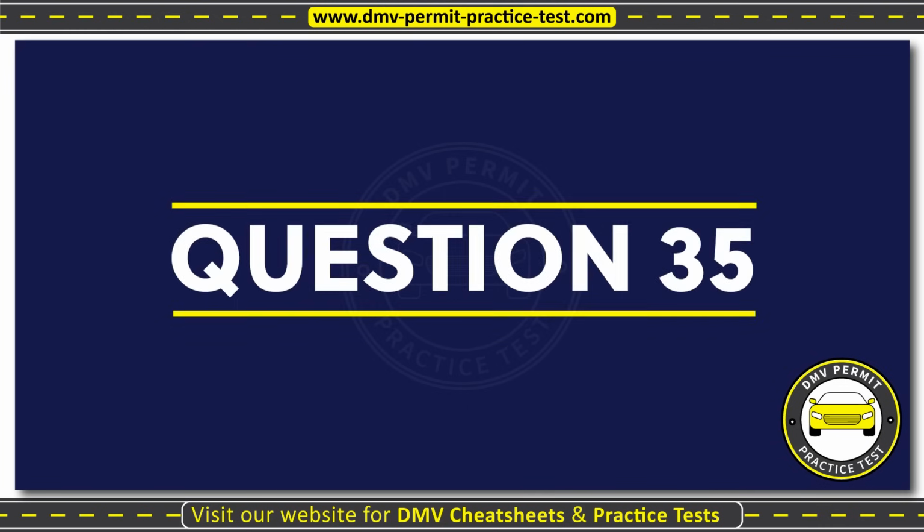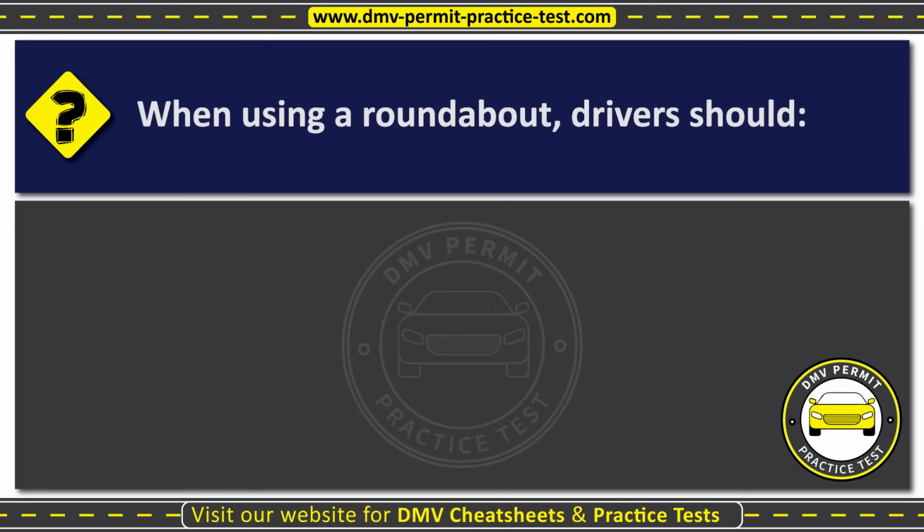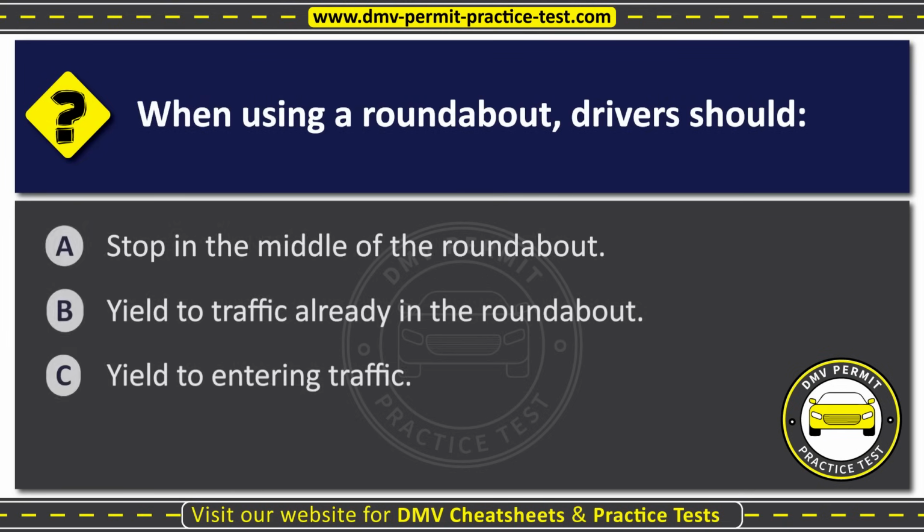Question 35. When using a roundabout, drivers should: Option A, stop in the middle of the roundabout. Option B, yield to traffic already in the roundabout. Option C, yield to entering traffic. The correct answer is option B, yield to traffic already in the roundabout.